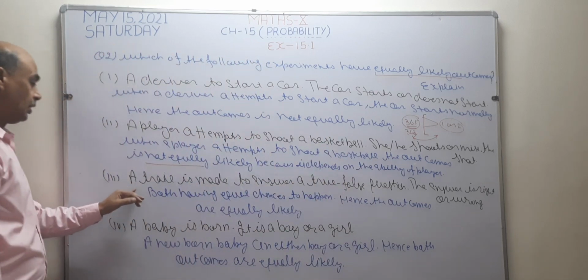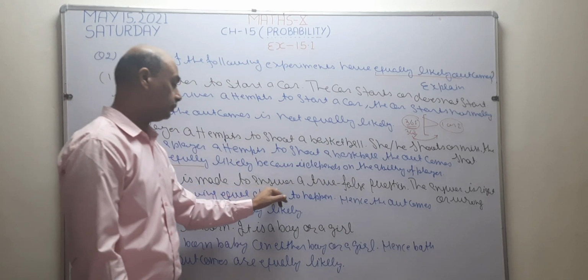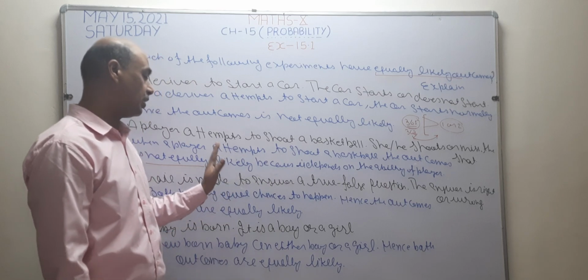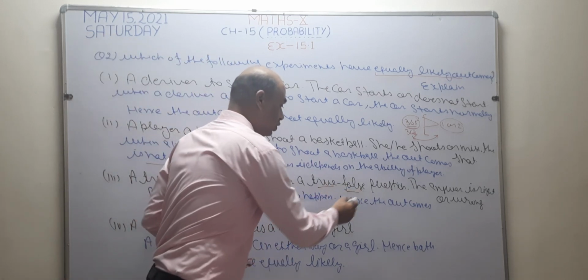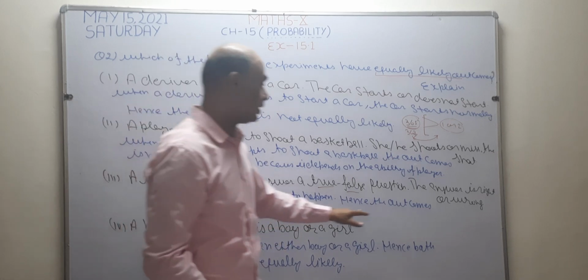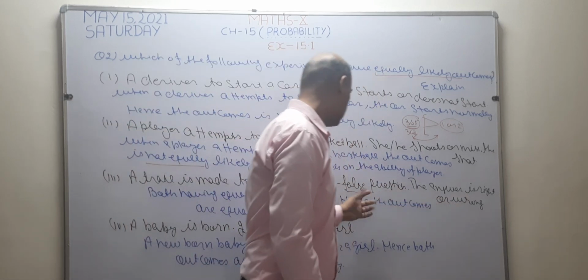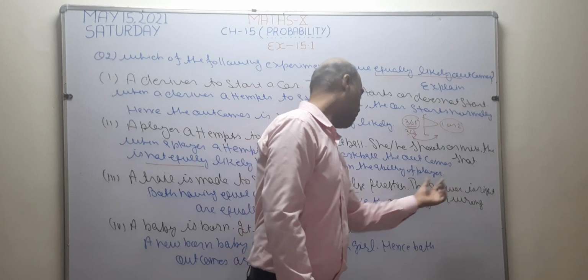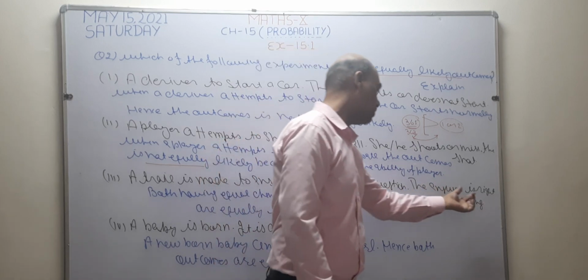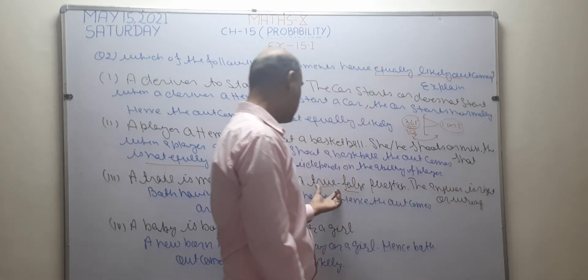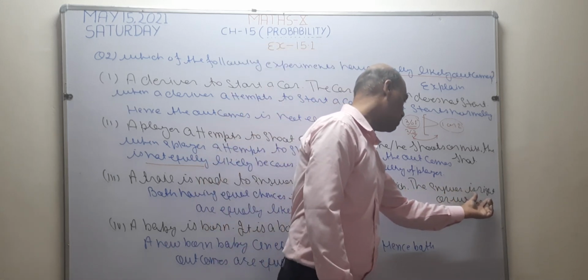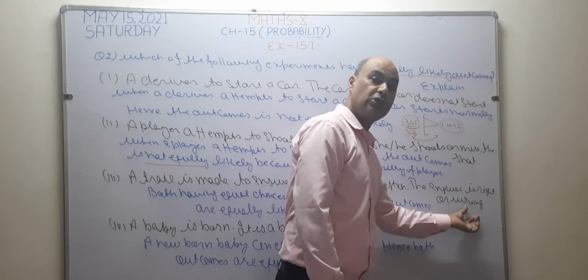Now see, a trial is made to answer. Okay, one question is there. We have to make the answer. Only 2 options are there, either true or false. The answer is right or wrong. If the answer is true, then our answer is going to be right or wrong. Only 2 possibilities are there.